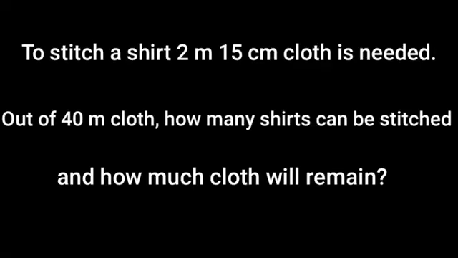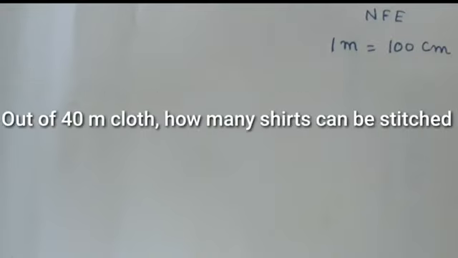To stitch a shirt, 2 meter 15 centimeter cloth is needed. Out of 40 meter cloth, how many shirts can be stitched and how much cloth will remain? We know 1 meter is 100 centimeter. In this particular problem, to stitch a shirt, it is required about 2 meter and 15 centimeter length of cloth. The total available cloth length is 40 meter.